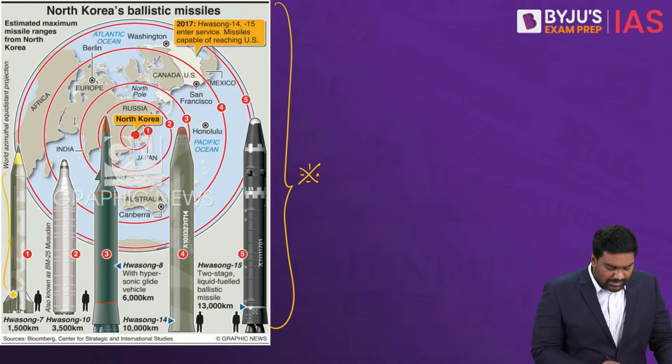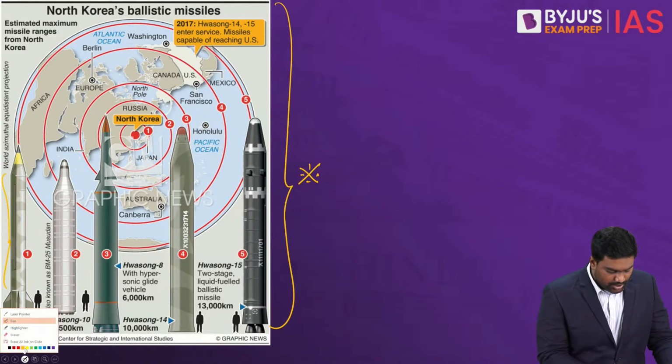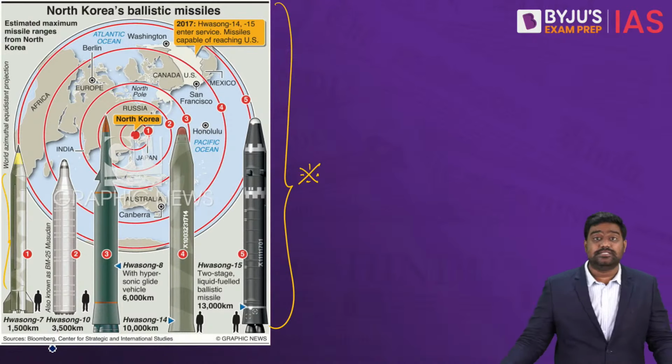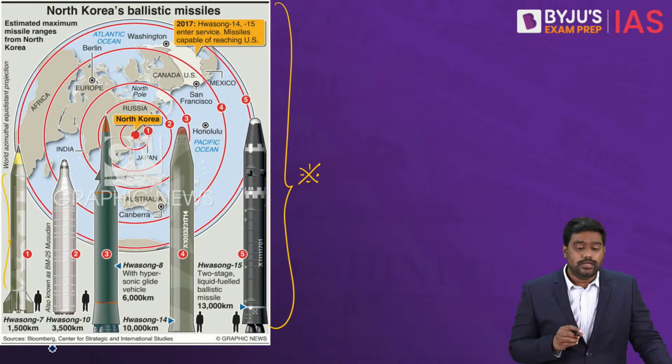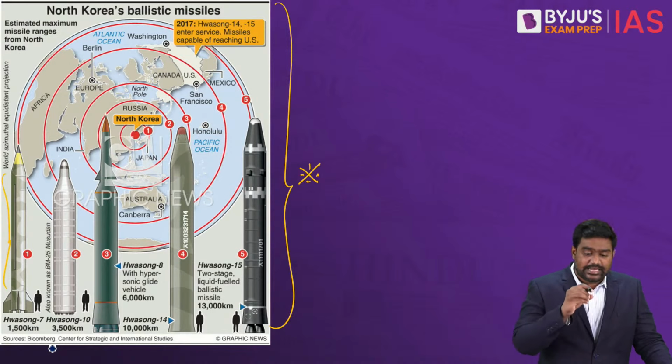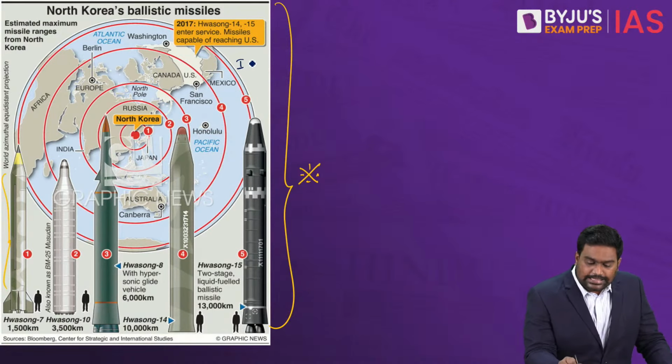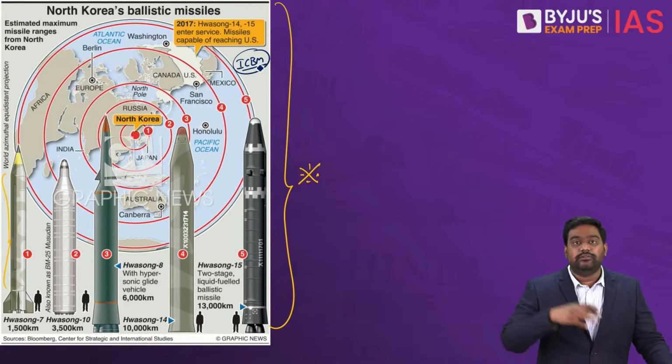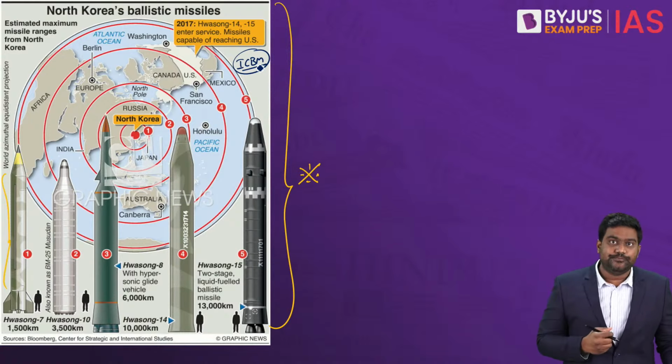It has not only developed and successfully tested short-range and medium-range ballistic missiles that can carry nuclear warheads, but it has even tested and can even deploy intercontinental ballistic missiles that can travel more than 8,000, 10,000 kilometers.